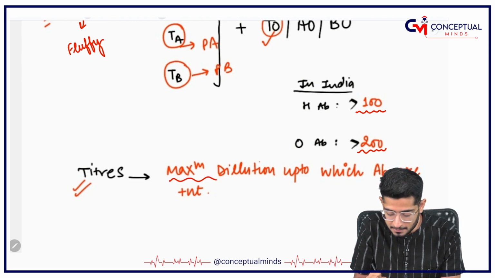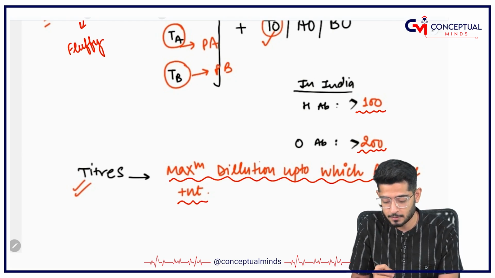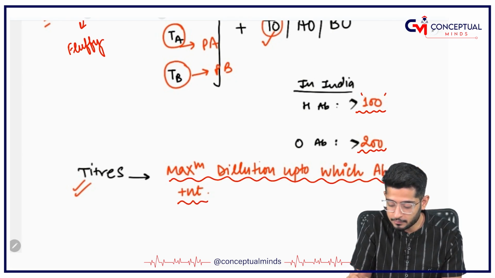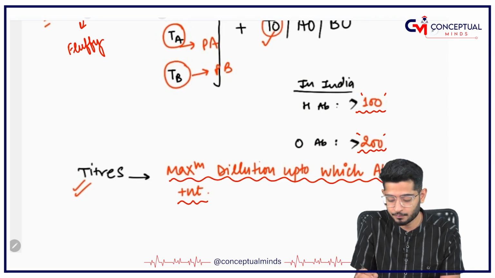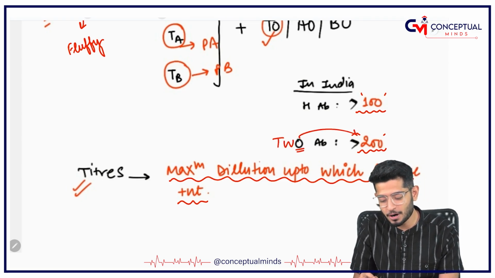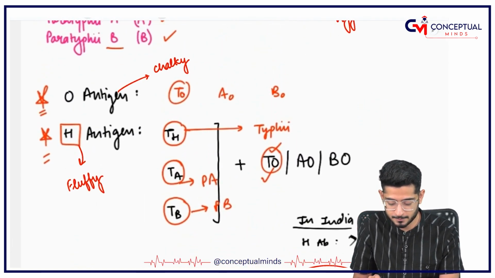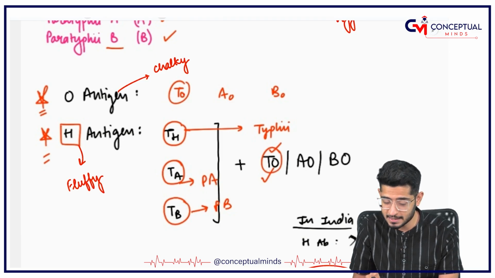So, titer means the maximum dilution up to which antibodies are present. In India, it is 100 for H antibody and 200 for O antibody, because TWO has O in it, so O is 200. Remember, O antibody is considered to be significant. You got it? It's considered to be significant.